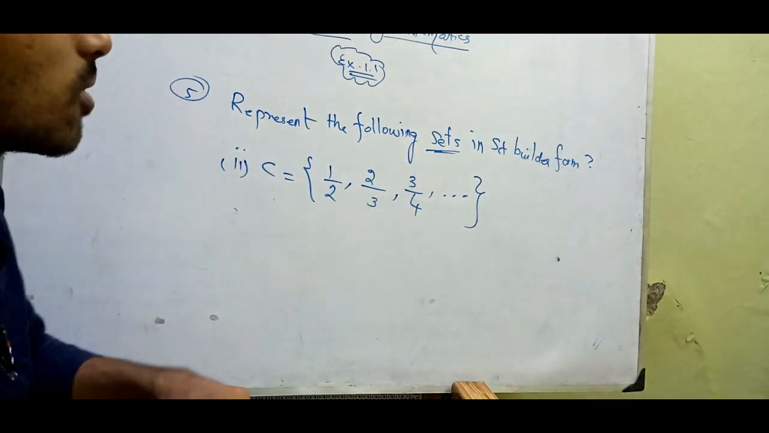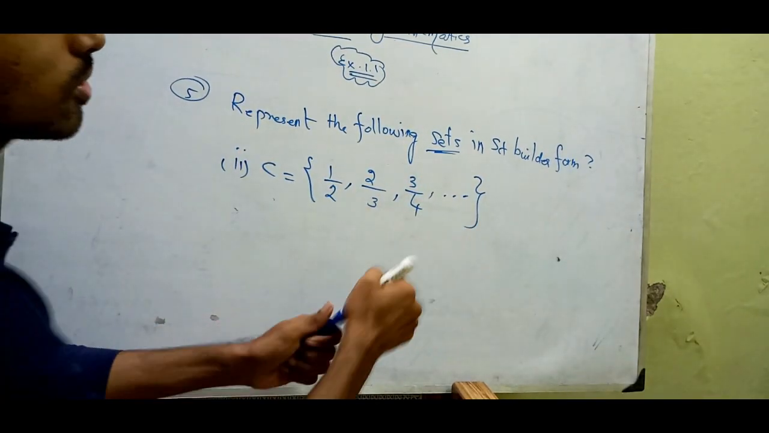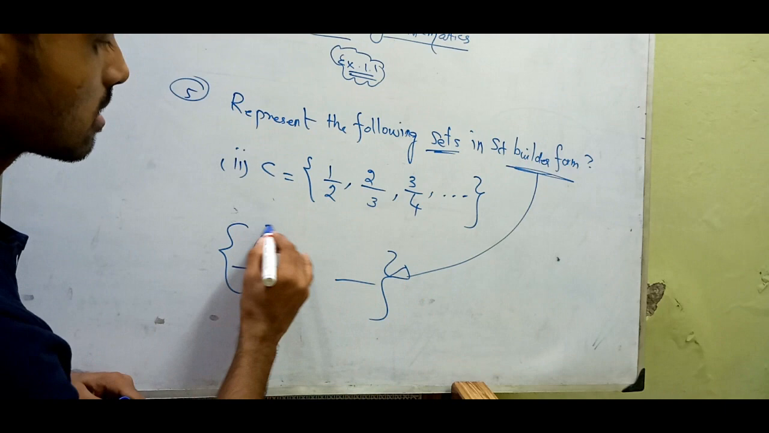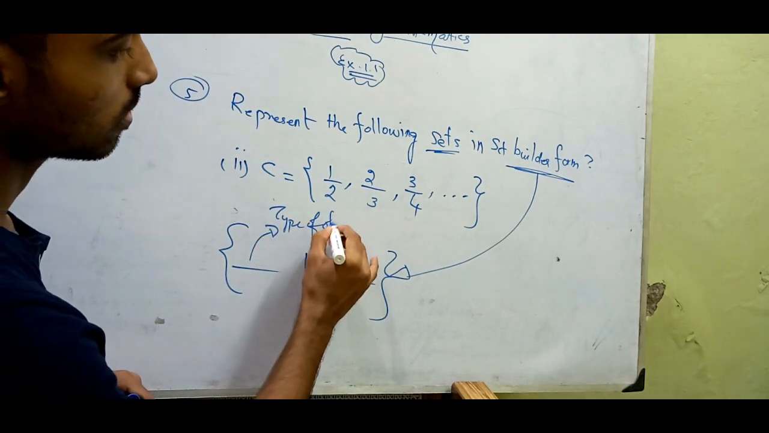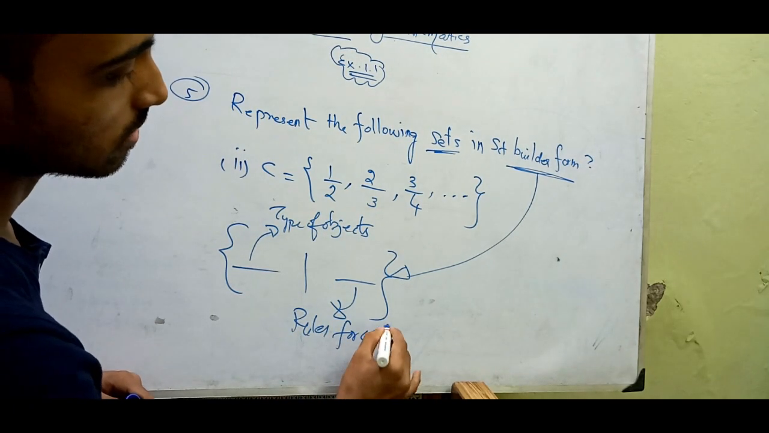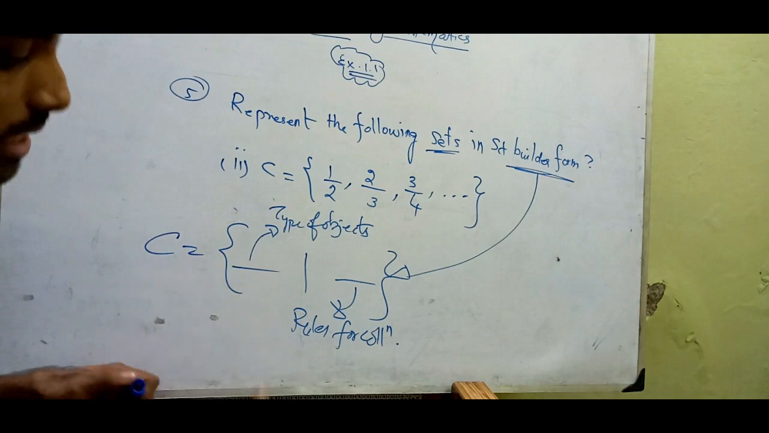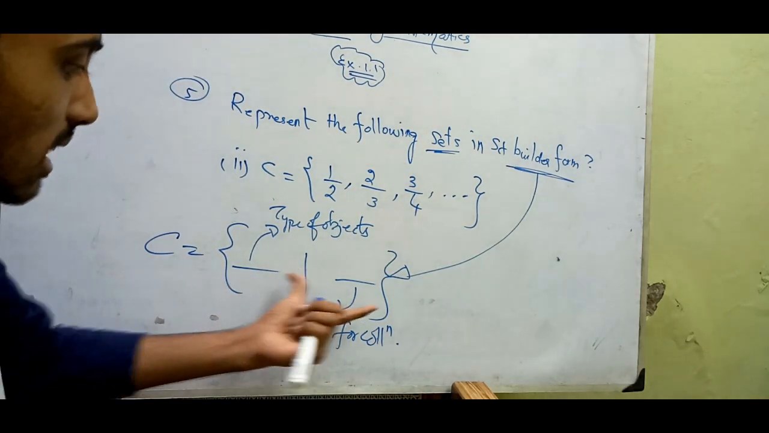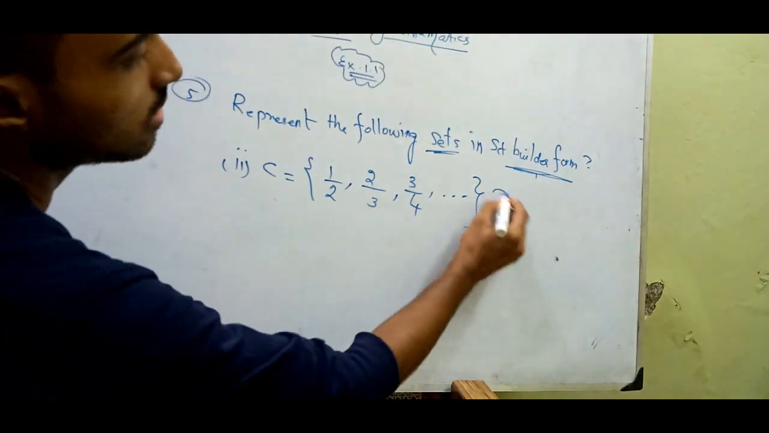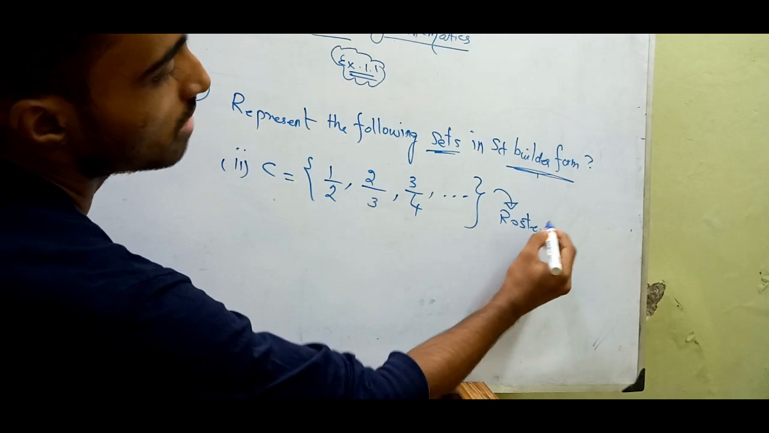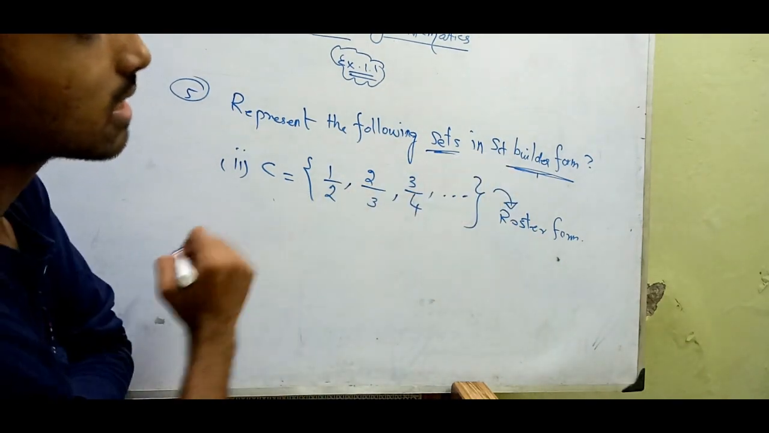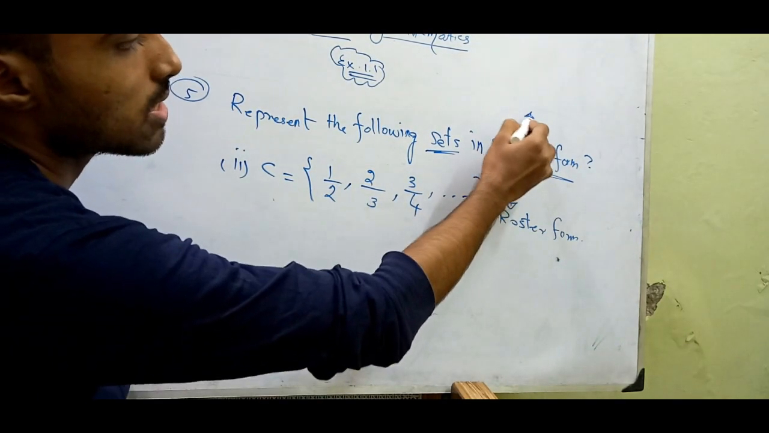Represent the following sets in the set builder form. As I said, set builder form has 2 parts. One is the type of object, and another one is the rule for collection. So this was a set named C. We have to find it in this format only, but it is given in roster form. The previous one we did. Clear? So how shall we find the set builder form? Set builder form will always look like a formula.